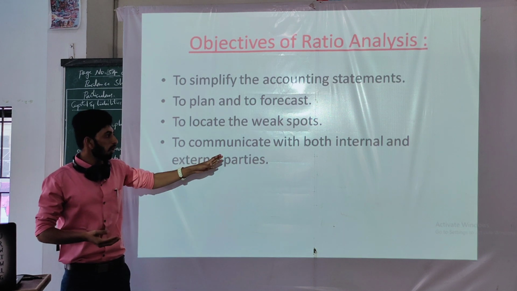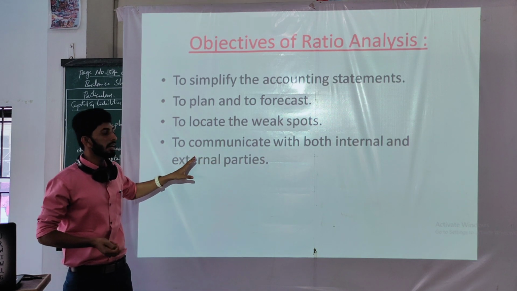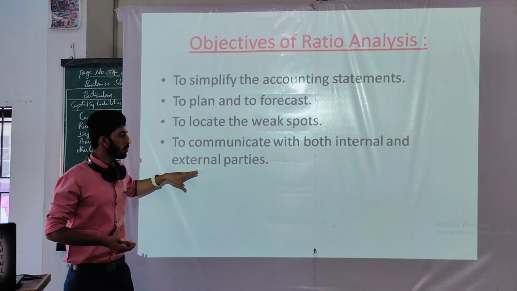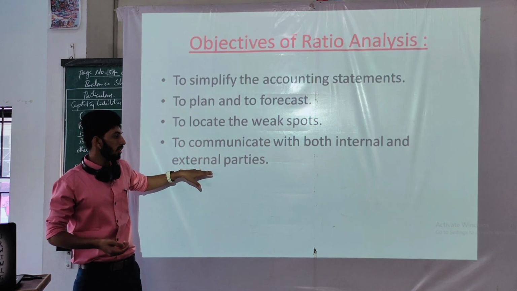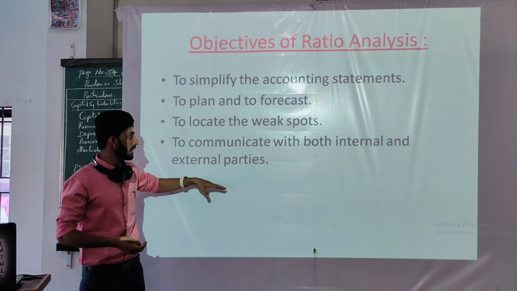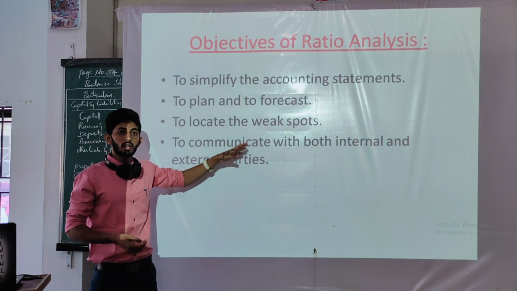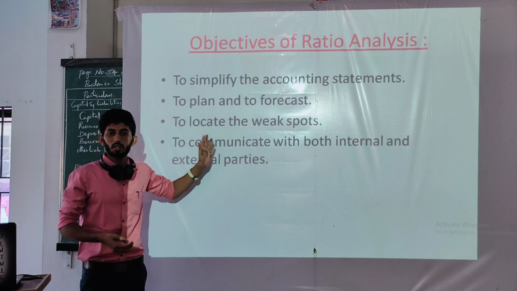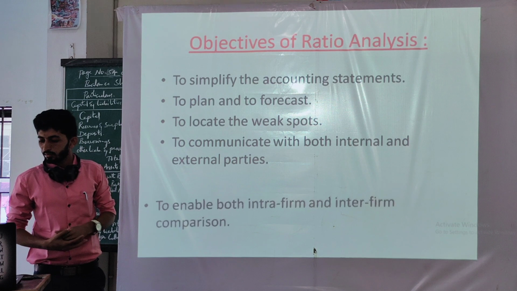So both for the internal parties and external parties: the board of directors, the management body, the customers, the banking authorities, the outside parties, outside creditors. You can easily communicate with them by showing the record of ratios, which has been done by the ratio analysis.